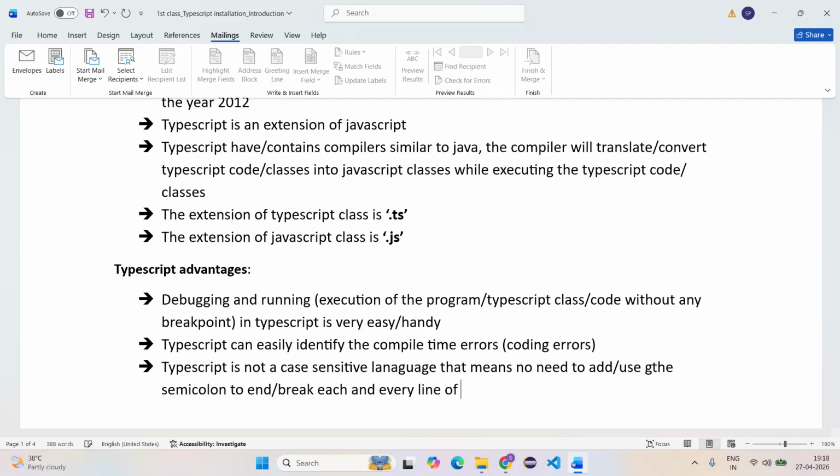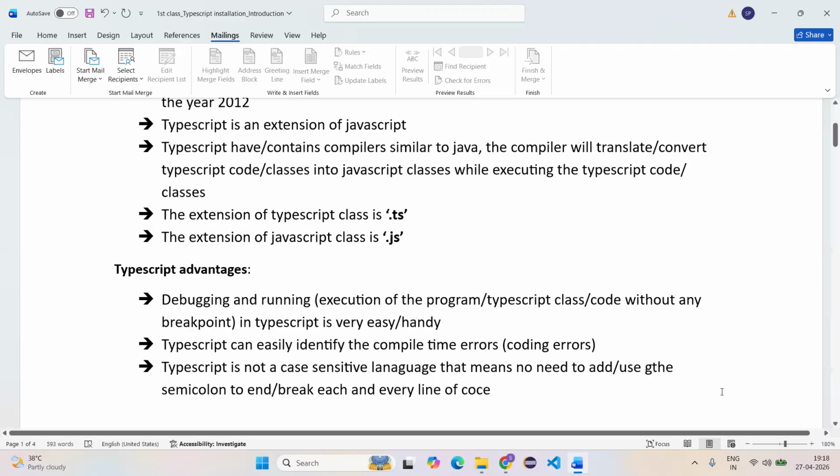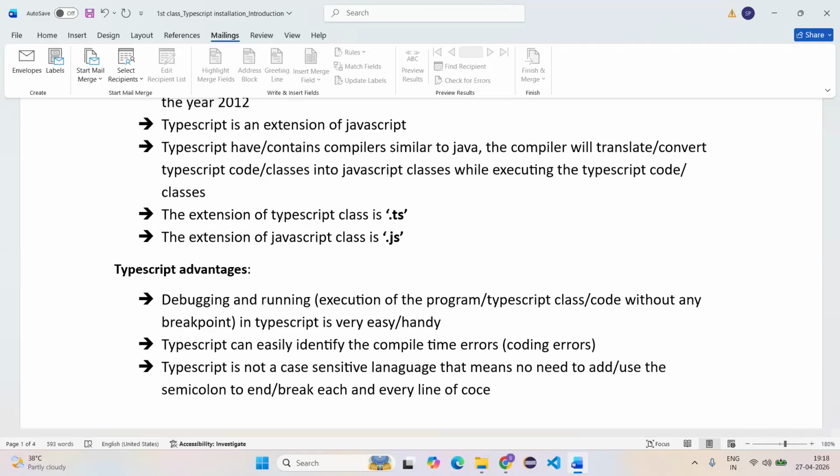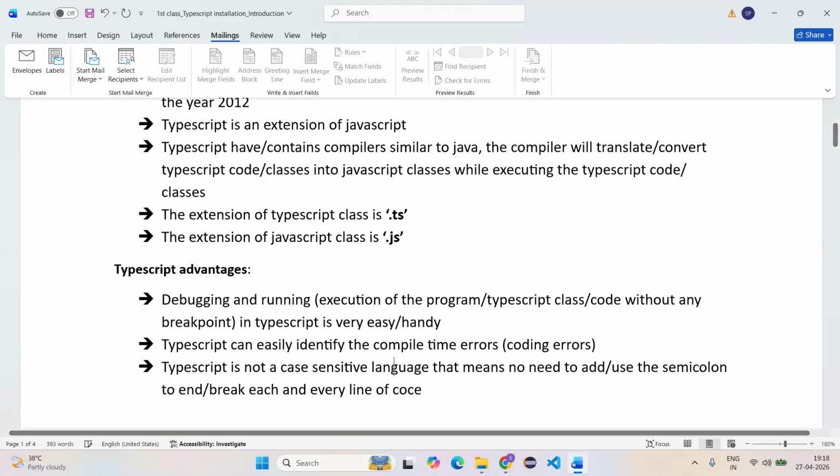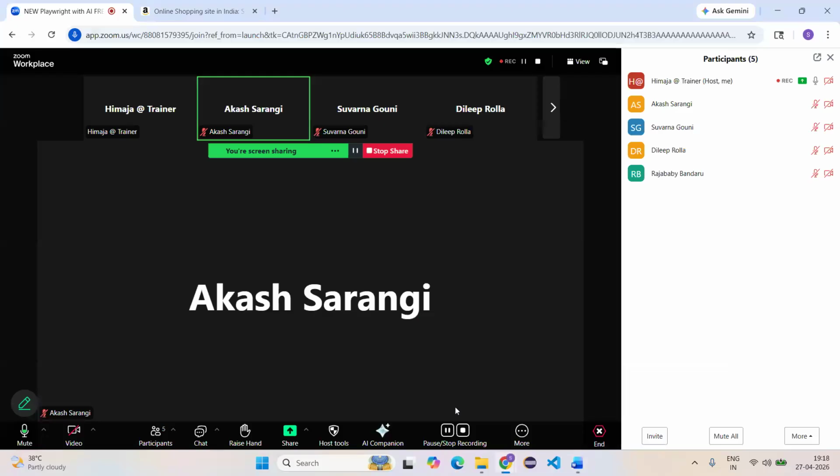Java is a case sensitive language, so every line we should end with a semicolon, guys. But TypeScript and JavaScript are not, so there is no need to provide the semicolon at the end of the line. If you want, you can provide it. Otherwise, it is not mandatory.